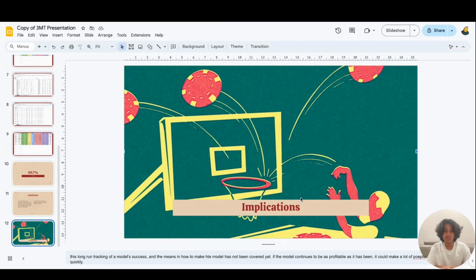So what are the implications of a model such as this? Well, first of all, that leads me to my gap, which is that no one has made a long-run tracker of a model such as this and also documented the process and how they made it. I think this could help a lot of people learn how to create their own models. It can also teach bettors better things to bet on. And it can also tell coaches, this is the reason you're losing the last couple games. You're low in this stat, which lowers your projected points. So that's something that the coaches might want to look into.